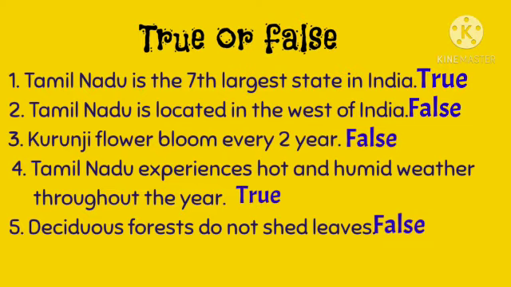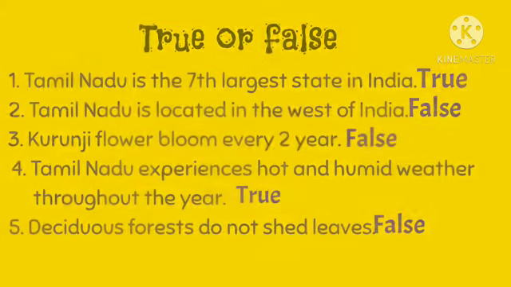Again I am reading, please listen. Tamil Nadu is the 7th largest state in India. True. Tamil Nadu is located in the west of India. False. Kurinji flower bloom once in 2 years. False. Tamil Nadu experiences hot and humid weather throughout the year. True. Deciduous forest do not shed leaves. False.